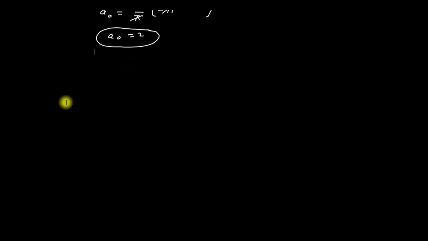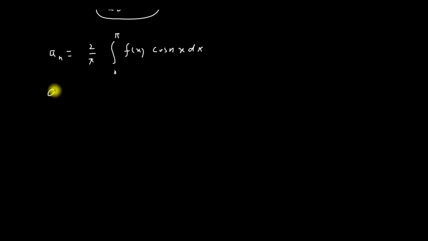Now we have to find out the value of an. Friends, we know that the equation for an is equal to 2 divided by pi integration from 0 to pi f of x cos nx dx. This is the equation for an. Now in this equation, I have to put the value of f of x.